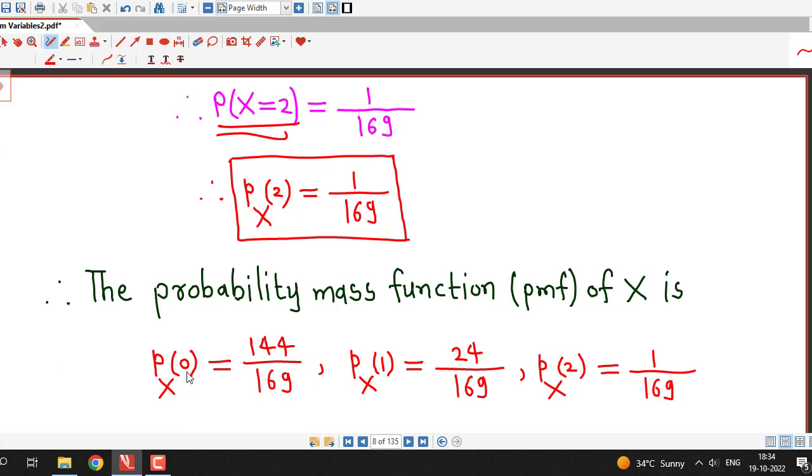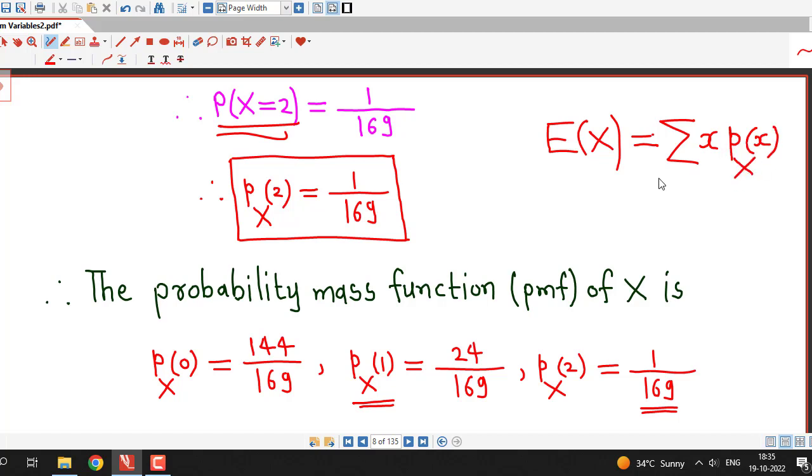Value of probability mass function at 0 is 144 by 169. Value of probability mass function at 1 is 24 by 169, and value of PMF at 2 is 1 divided by 169. And once we have values of probability mass function, we can find out expected value of random variable x, which is given by sigma x times value of probability mass function at point x.